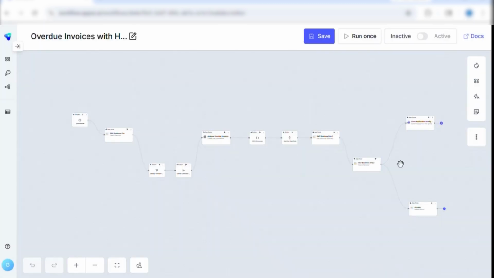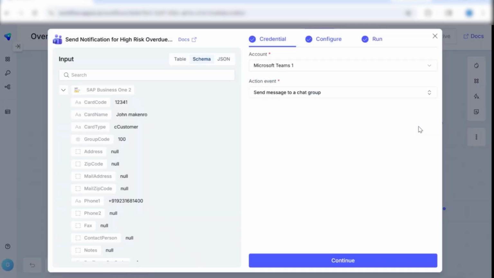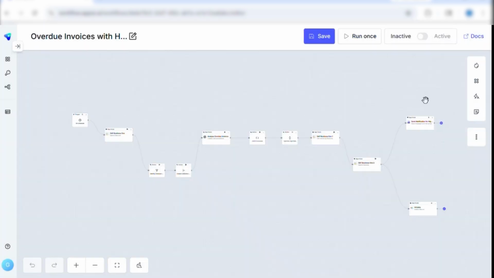And once we get the customers associated with the invoice, we are sending a notification to Teams. This node helps to send the notification, and it can be to any particular department. It can be a finance manager, the IT department, or a technical team. We can provide either a stakeholder's Teams ID or a chat group. Based on that, it will notify that department or the customer so that they can follow up on the high-risk overdue invoices with the prospect.